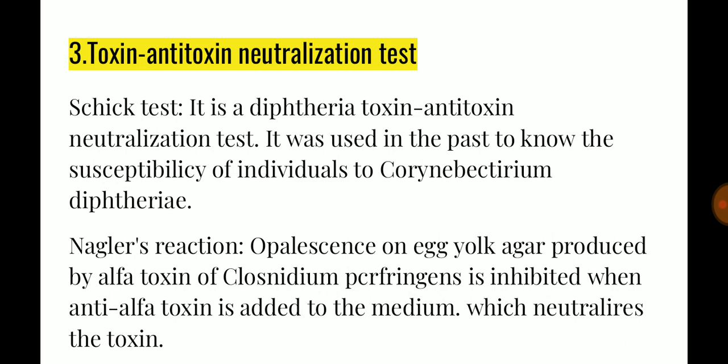Now third, toxin and antitoxin test. We are taking two examples of this: the Schick test and the Nagler reaction. The Nagler reaction is the most famous one, so I am going to discuss it in a little more detail. So the Schick test was used in the past to know the susceptibility of an individual to Corynebacterium diphtheriae.